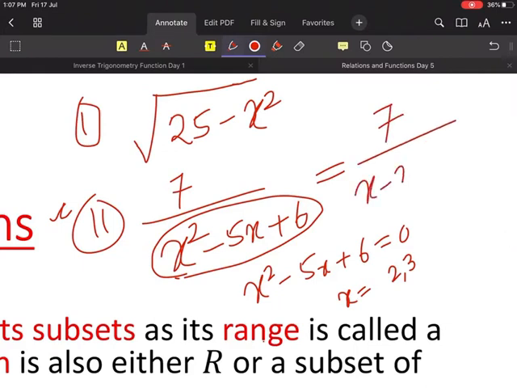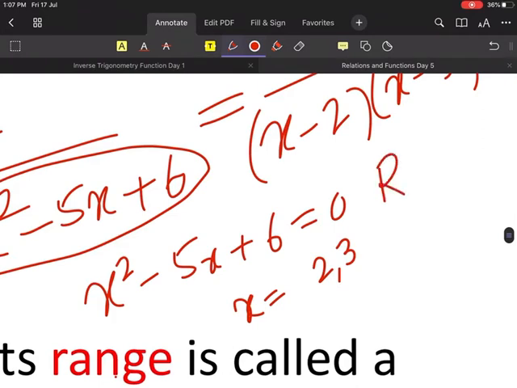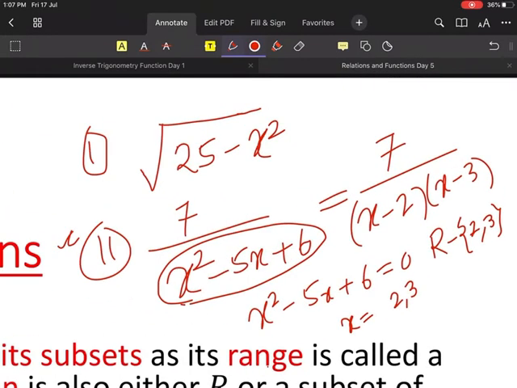Or else you can write it like this: 7 divided by (x minus 2)(x minus 3). Just like the factors, right? So if I put 2, undefined. If I put 3, undefined. So what will be the domain? R minus {2, 3}. Very good. I think now you guys have got the idea, right? R minus {2, 3}. Clear?